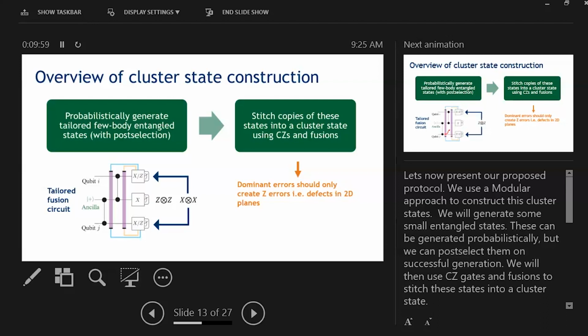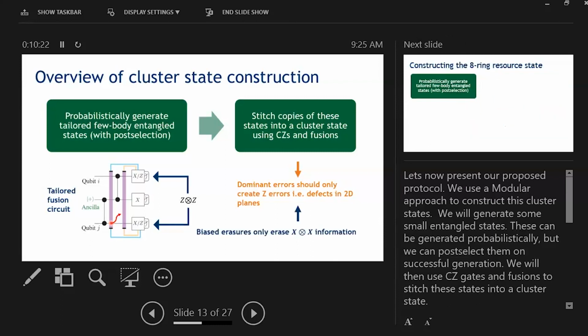If an erasure does occur, however, we do something slightly different. We switch our measurement basis on the data qubits to Z to get the ZZ product. As a result, in all cases, erasure or no erasure, we always recover the ZZ measurement outcome with 100% guarantee if there are only erasures. But if a biased erasure occurs, then we lose the XX measurement information. And over the next few minutes, I'll show how this is equivalent to only creating Z errors in our cluster